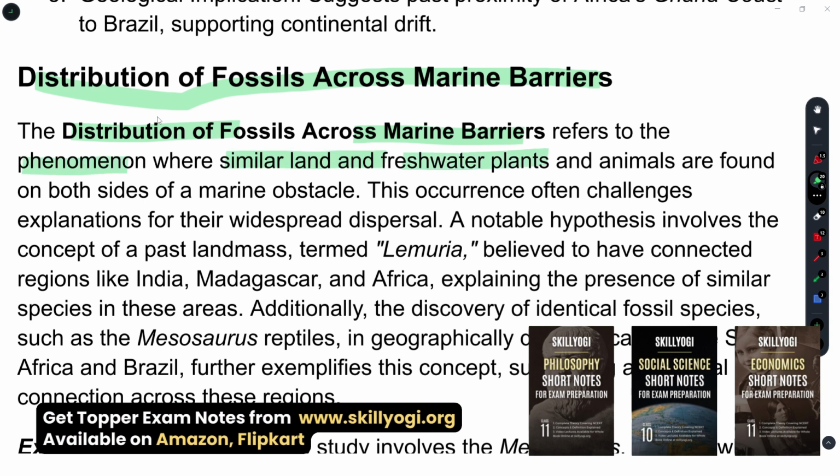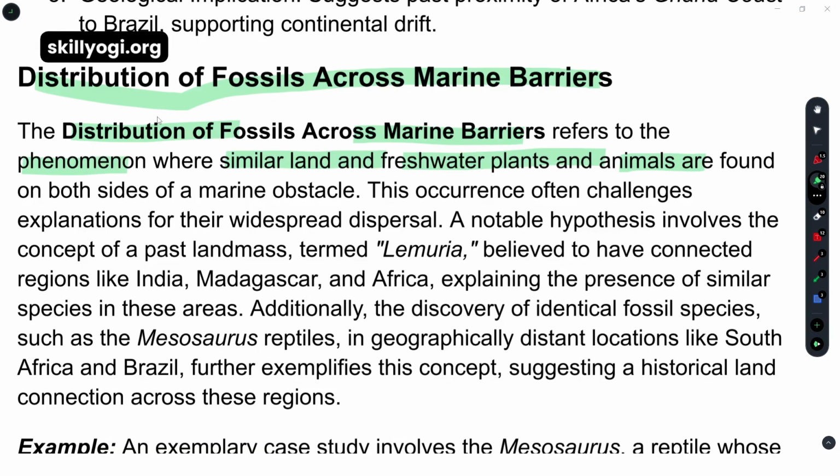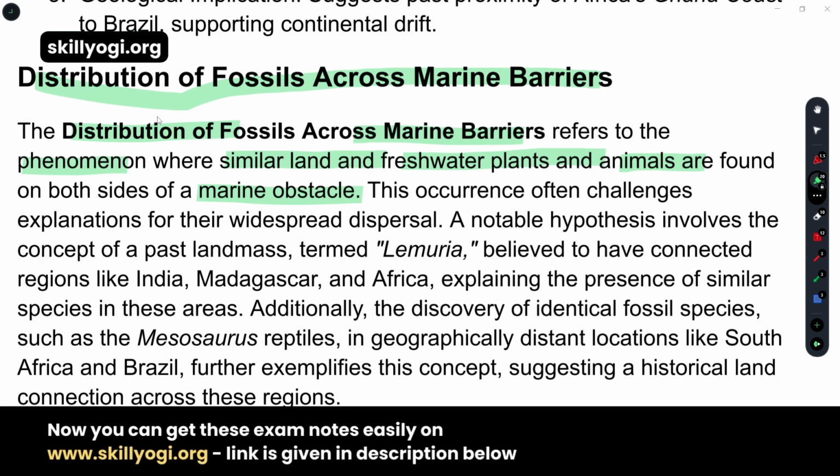land and freshwater plants and animals are found on both sides of marine obstacles. That means the marine resources, whatever we have learned, like zooplankton, planktons, small fishes, large fishes, are similar to the land plants and animals and the freshwater plants and animals. Both are found on both sides of the marine obstacles. This occurrence often challenges the explanations for their widespread dispersal.